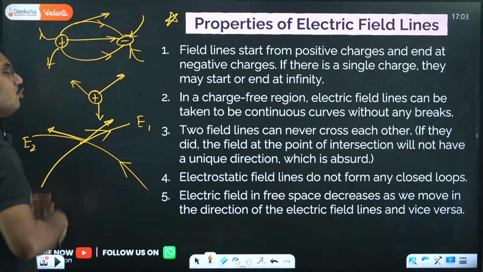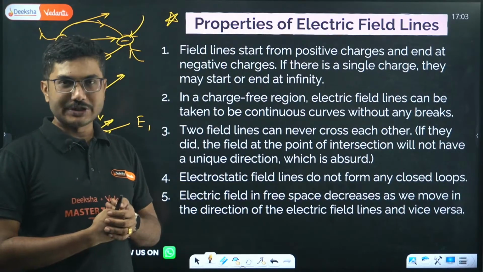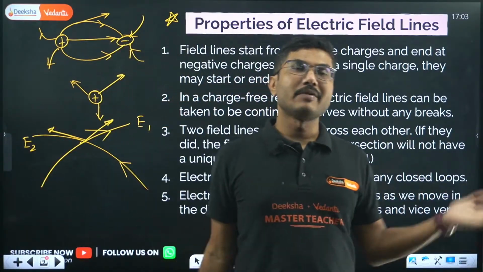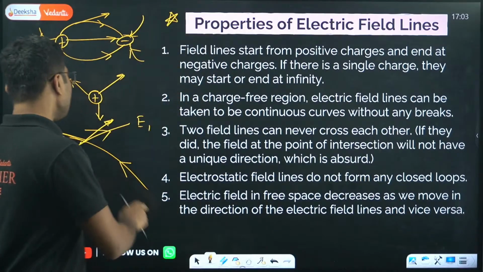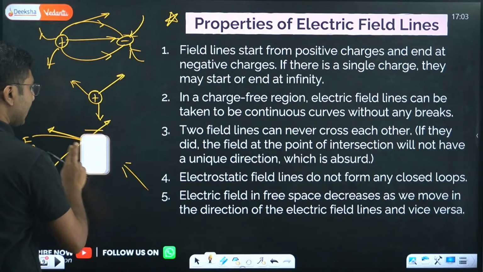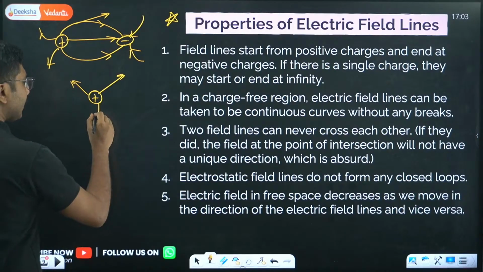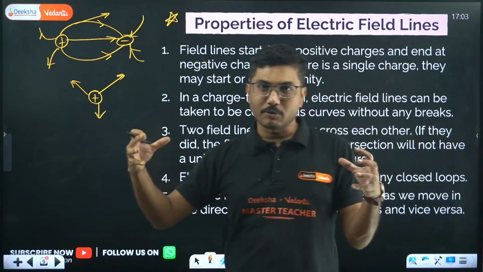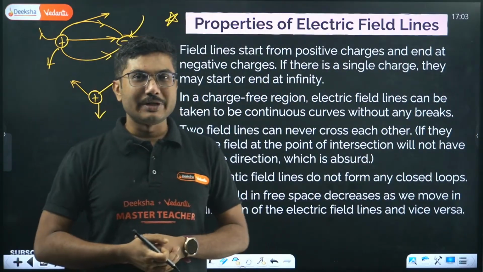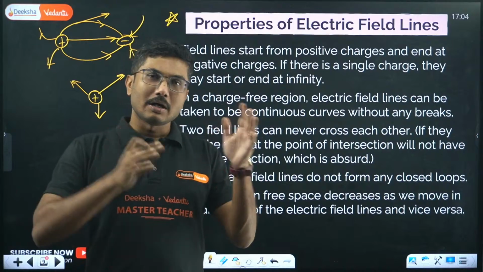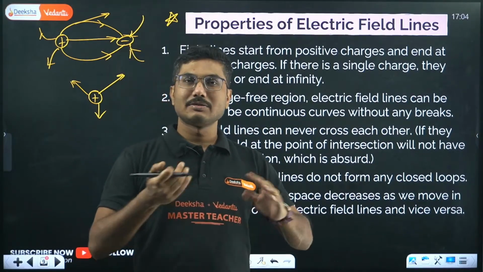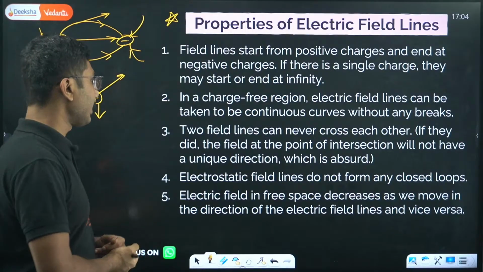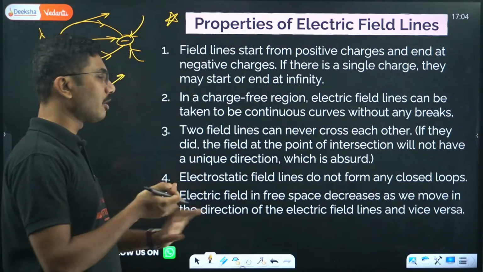In fact, if two electric field lines do come close to each other, they give rise to a new electric field which is completely different from their source electric fields. They add vectorially and give you a completely new electric field. So you might think, I have a positive charge and another positive charge, I will bring them together and the field lines will intersect. That does not happen, because they realign their field lines so that they do not have to cross each other. Electric field lines are very good friends; they do not cross each other.